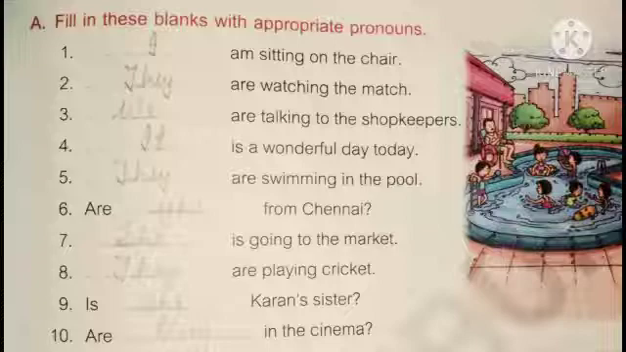There are many people. Fourth, dash is a wonderful day today. It is a wonderful day today. Fifth, dash are swimming in the pool. You can see in the picture there are many children. So you have to write they are swimming in the pool. Sixth, are dash from Chennai. Are you from Chennai? Seventh, dash is going to market. She is going to market. Eighth, dash are playing cricket. We have used are because there are many. So we are going to write they are playing cricket.